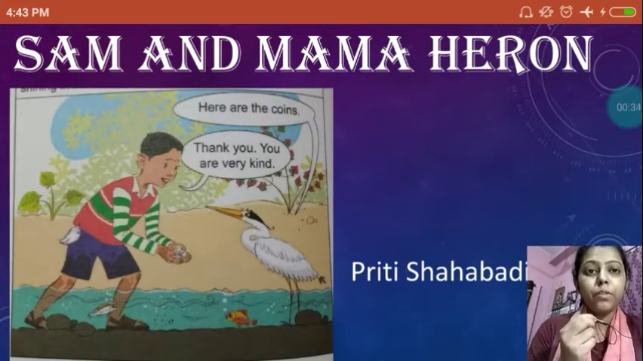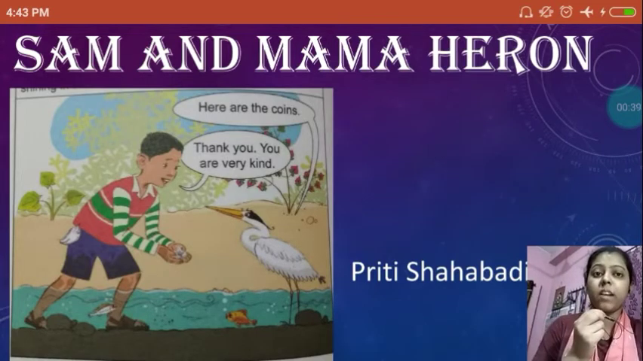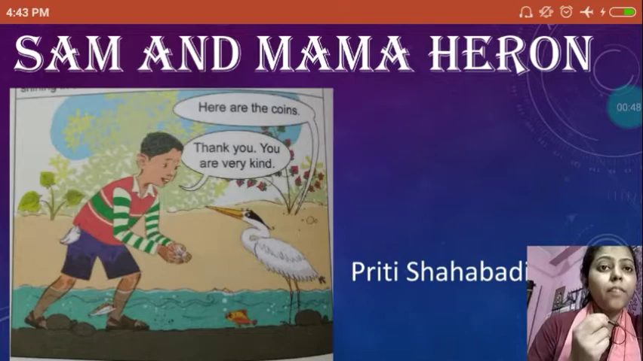Then, after a few days, when Sam lost his coins which his mother had given him to buy some bread, Mama Heron also helped Sam, and they thanked each other and told each other to be very kind.